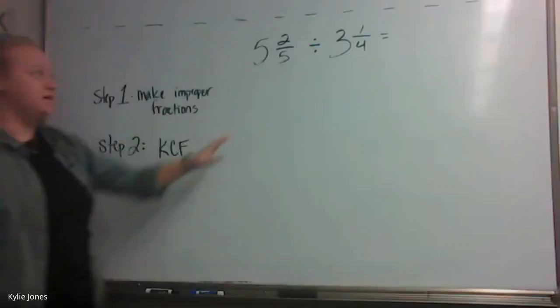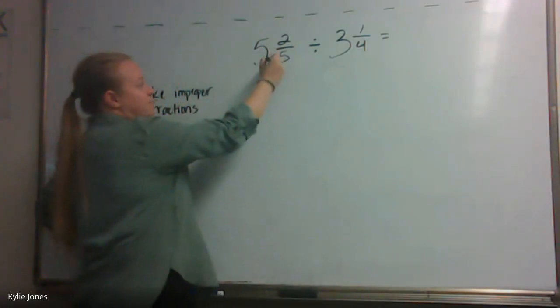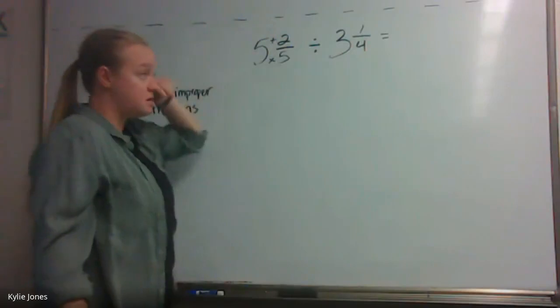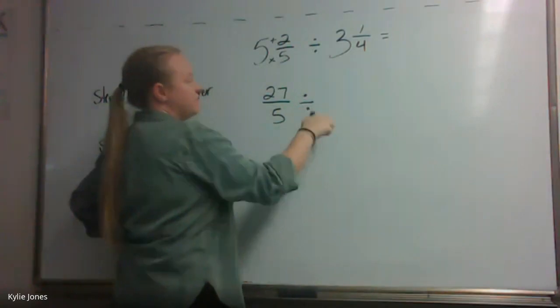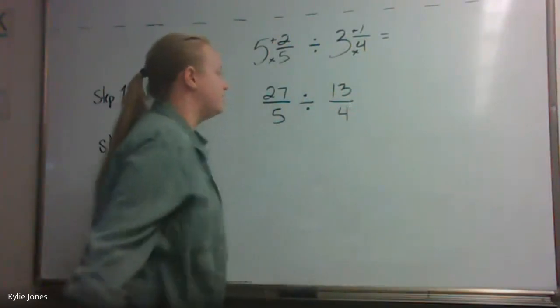Make it an improper fraction. We need to make these mixed numbers into improper fractions. So we need to take our 5, multiply it by the denominator, which is also 5, and add our numerator. So what's 5 times 5? 25. Plus 2? 27. What is my denominator? The same 5. It just drops right down. Now we need to multiply and add again. What's 3 times 4? 12. Plus 1? 13. And we know that our 4 stays the same in our denominator.